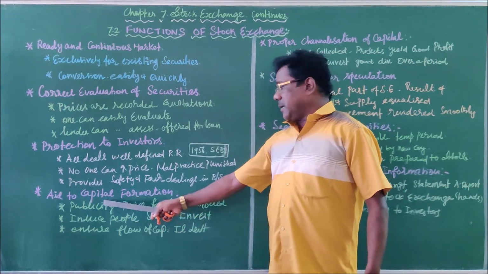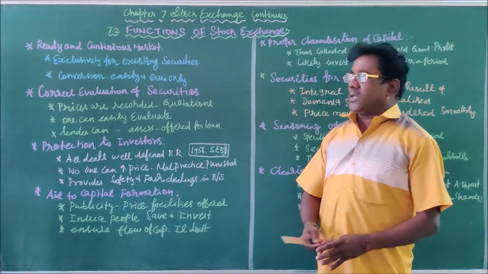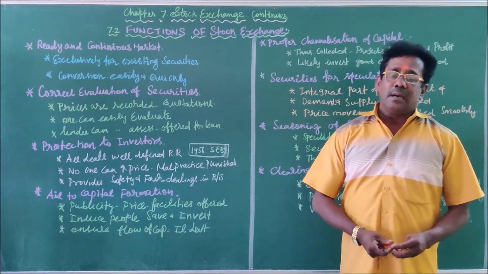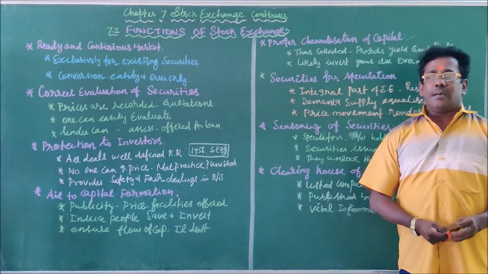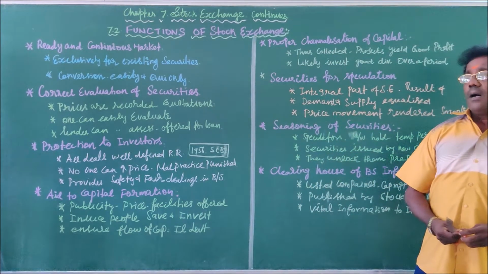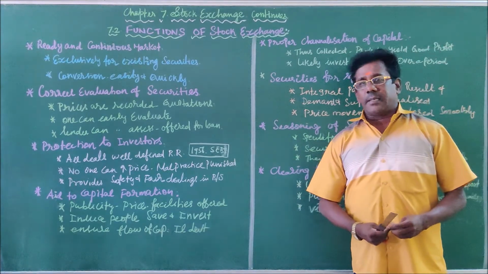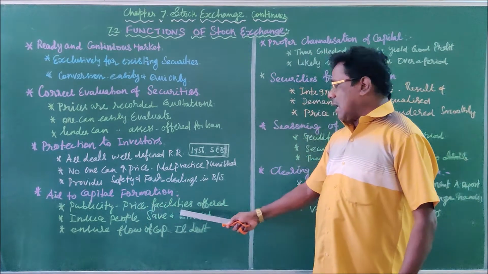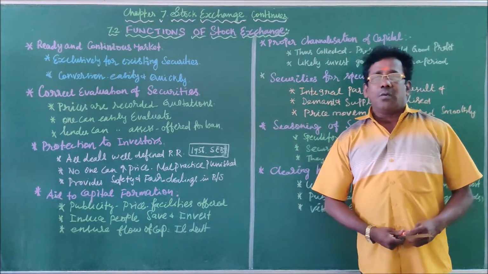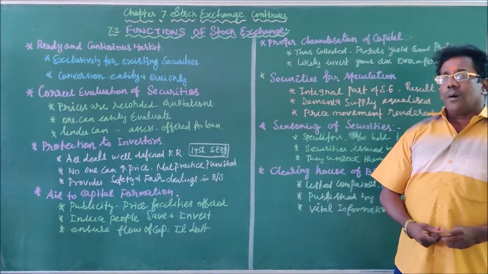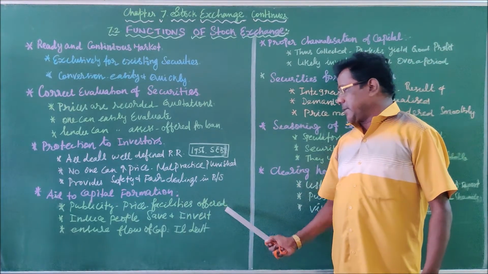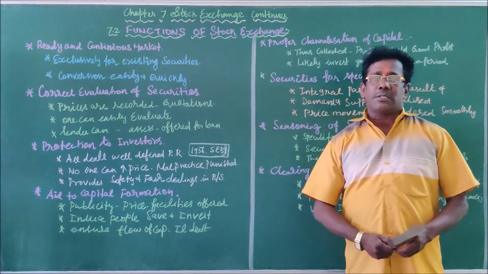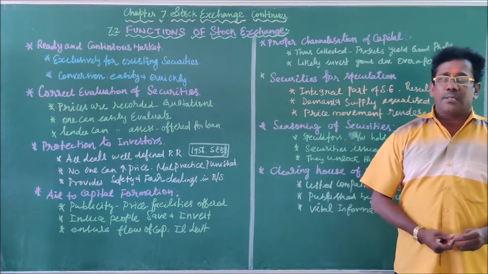The advertisement mentions the prices of securities prevailing in the day-to-day market condition in the stock exchange. And the facilities offered to the investors, lenders, or borrowers are also published in newspapers and other electronic media.